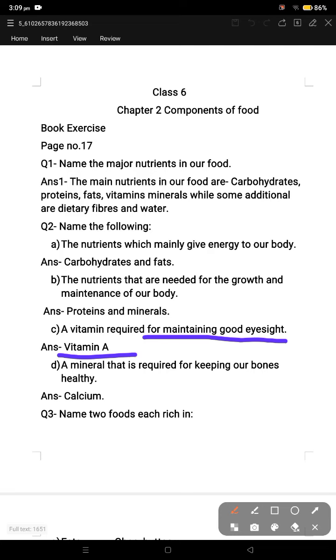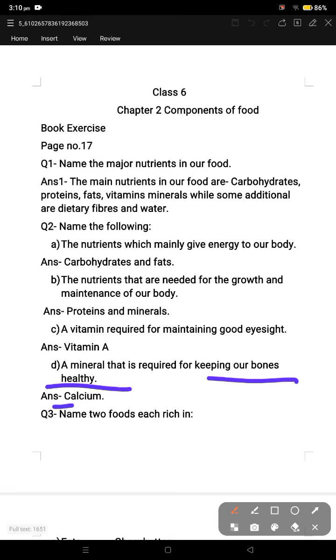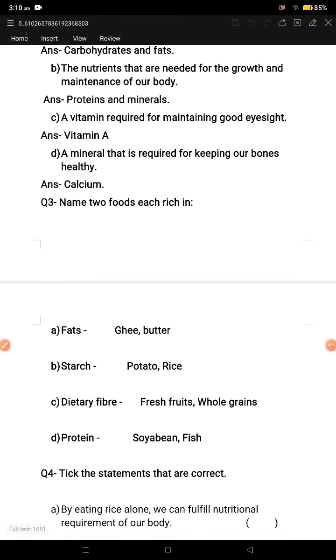So for good eyesight, you need food which contains vitamin A. D part, a mineral that is required for keeping your bones healthy. You require calcium to keep your bones healthy. Clear?